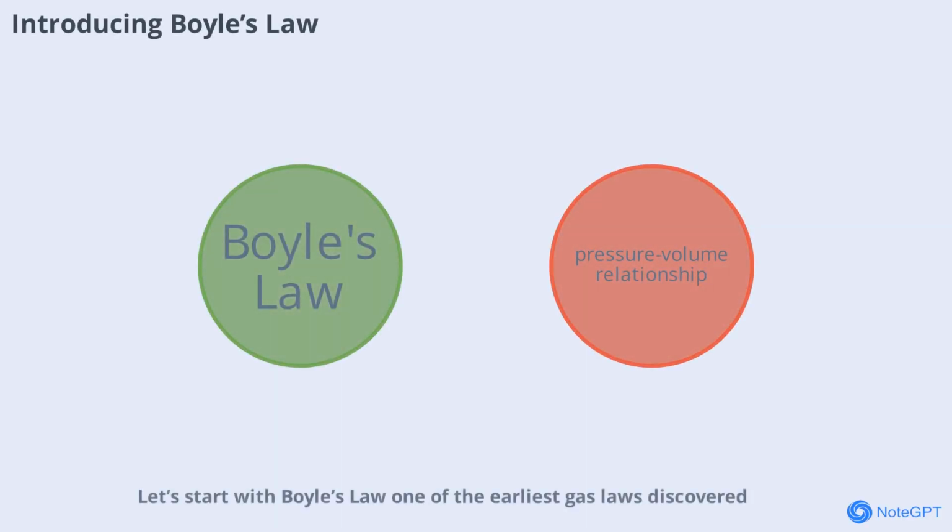Let's start with Boyle's law, one of the earliest gas laws discovered. Boyle's law states that at constant temperature, the pressure of a gas is inversely proportional to its volume. In simple terms, if you decrease the volume of a gas, its pressure increases, and vice versa, as long as the temperature remains unchanged. This relationship is fundamental in many scientific and industrial processes. Next, we'll see how this law is represented mathematically and look at some practical examples.